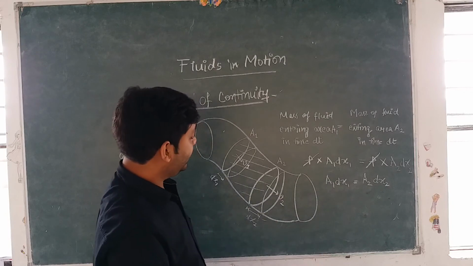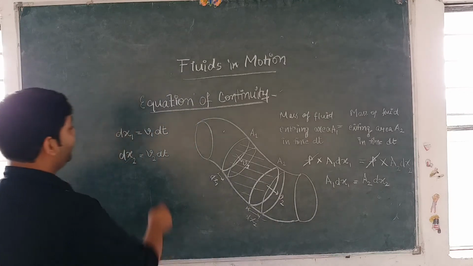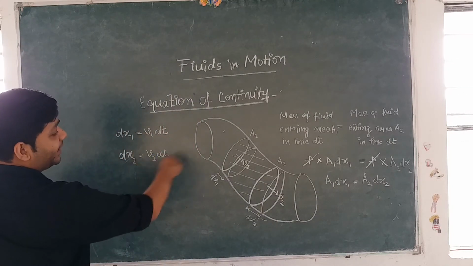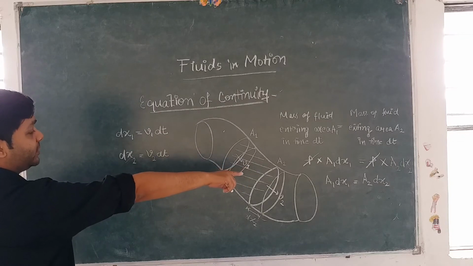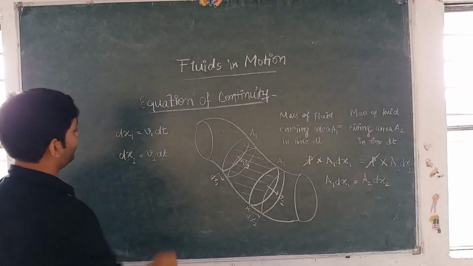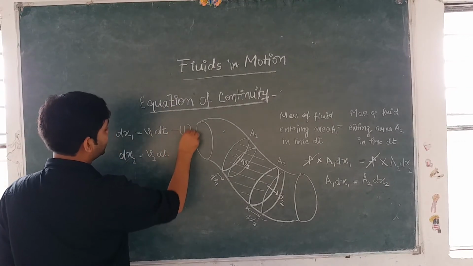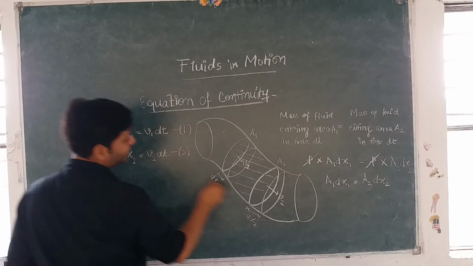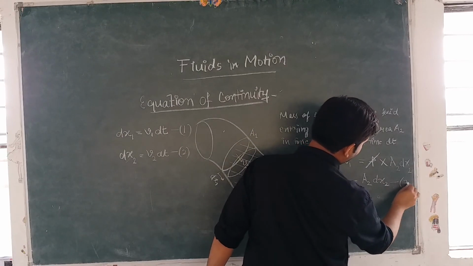Okay? Now we will use these two equations and put in that equation. We can put the value of dx1 and dx2 from these two equations. So let's say this is equation 1, and let's say this is equation 2, and let's say this is equation 3.